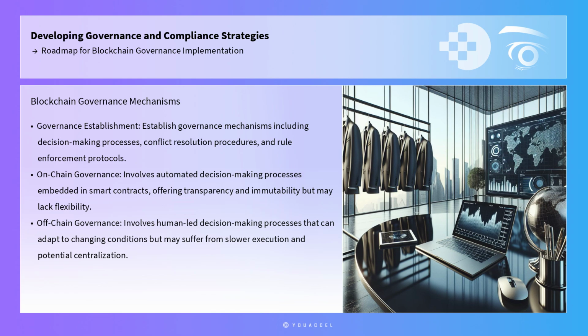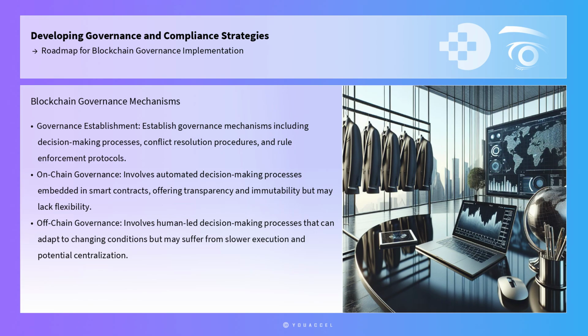Once stakeholders are identified, the next step is to establish governance mechanisms. These mechanisms include decision-making processes, conflict resolution procedures, and rule enforcement protocols. Decision-making in blockchain governance can be on-chain or off-chain, each with its advantages and challenges. On-chain governance involves automated decision-making processes embedded in smart contracts, offering transparency and immutability. However, it may lack flexibility and adaptability to unforeseen circumstances.